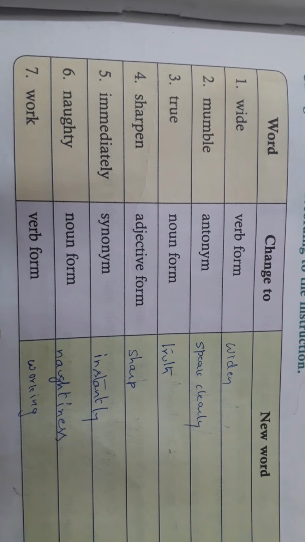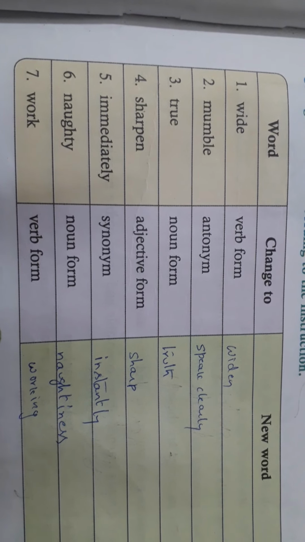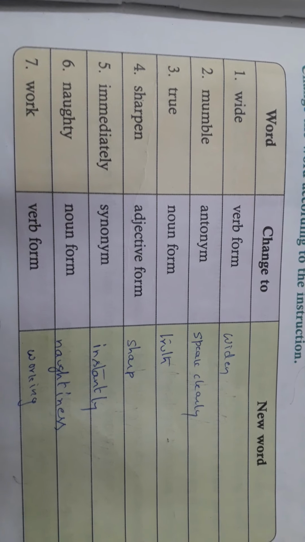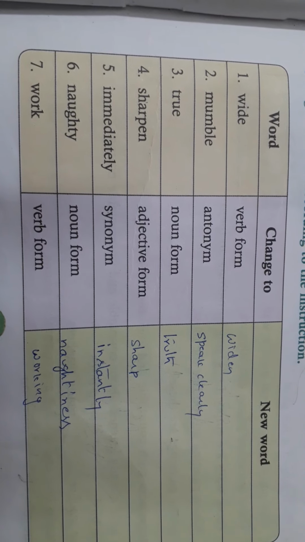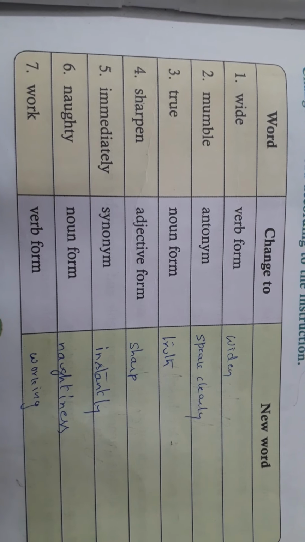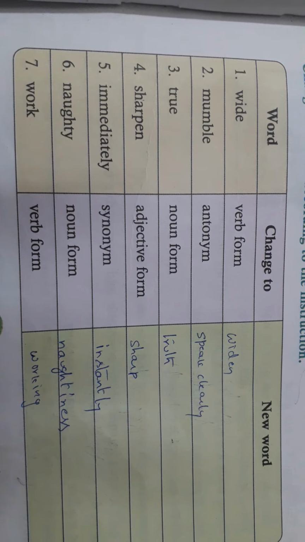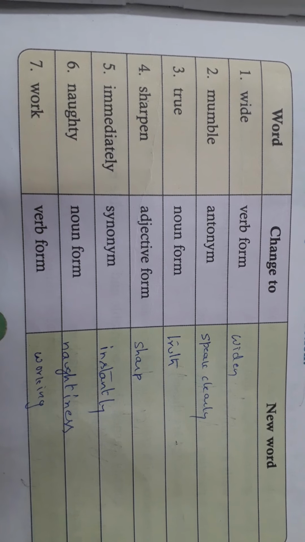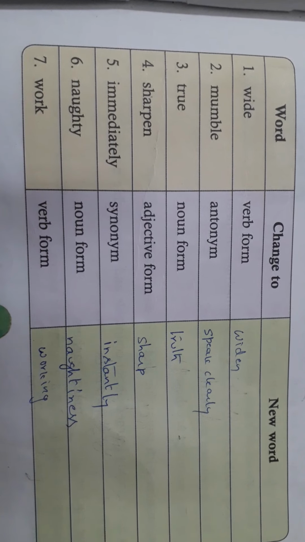Beauty. Beauty is a noun. If I want to convert that into an adjective, what should I write? Beautiful. We have to write it as beautiful. Okay, truth is a noun. And if I want to say, like, an adjective, right? She is true beauty. There you will write true as an adjective.